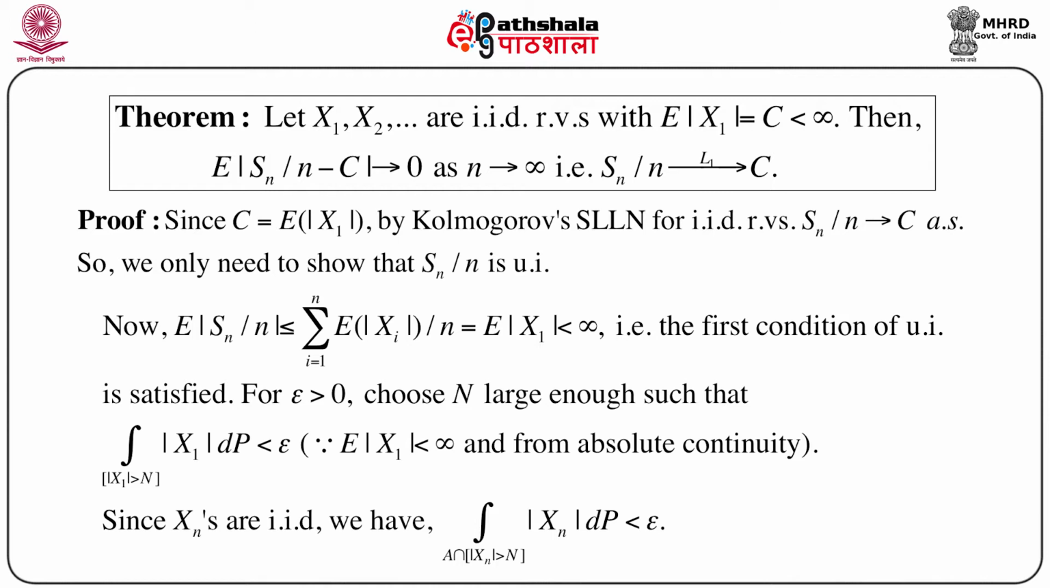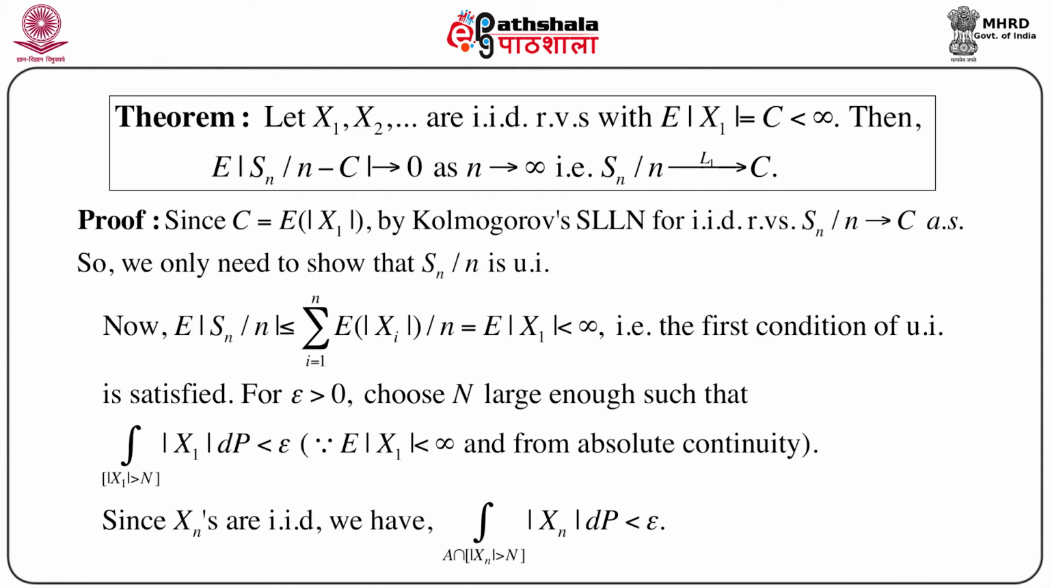Now, since the proof is very simple, since c is the expectation of mod x1, we can write, by Kolmogorov's strong law of large numbers for IID random variables, that Sn by n goes to c almost surely. Now we only have to show that Sn by n is uniformly integrable.